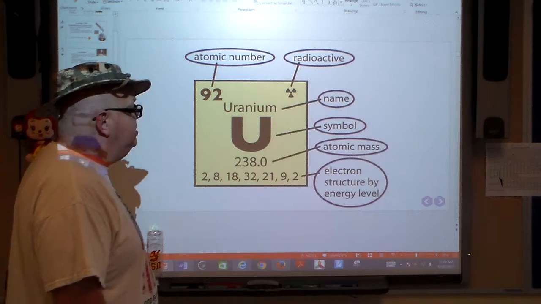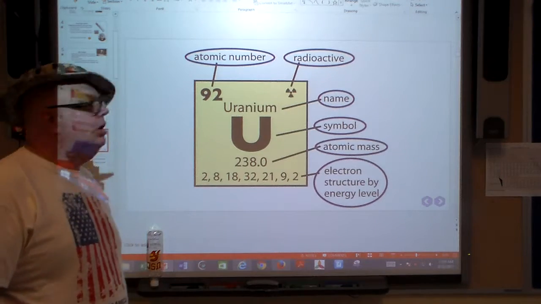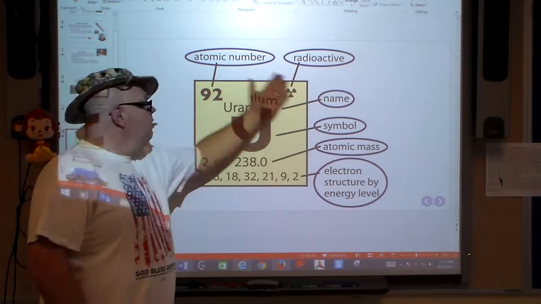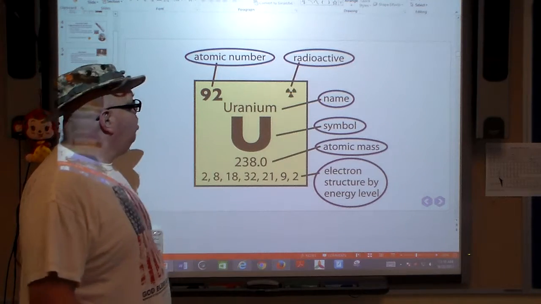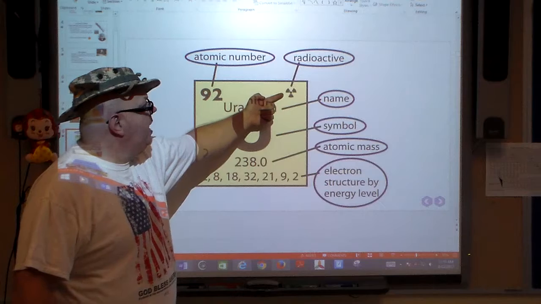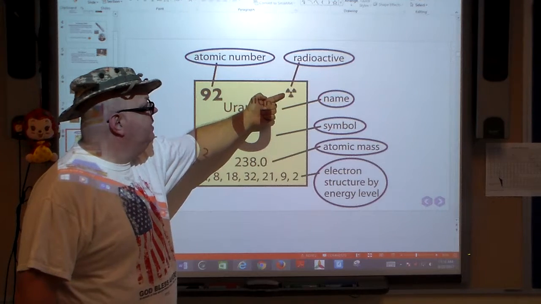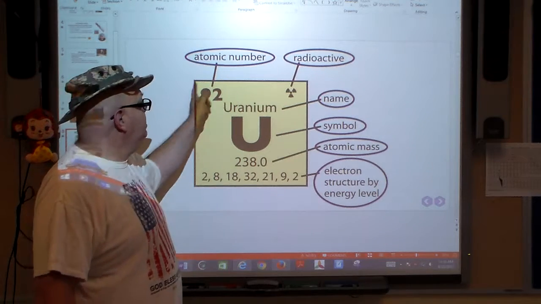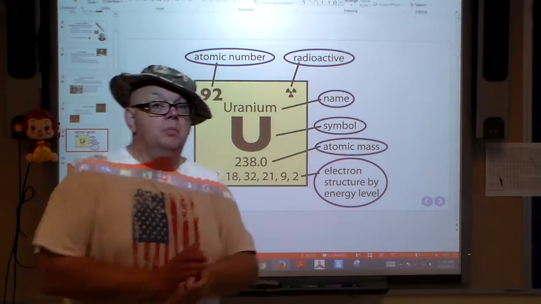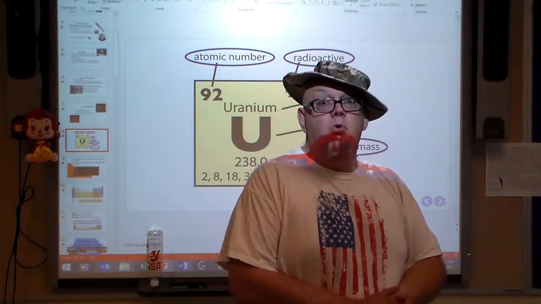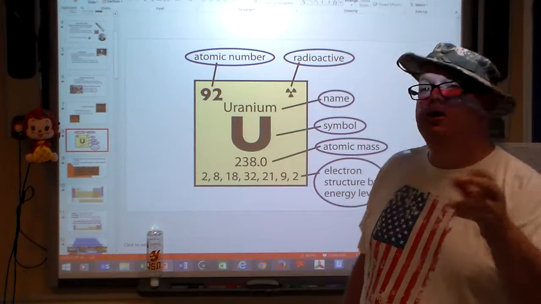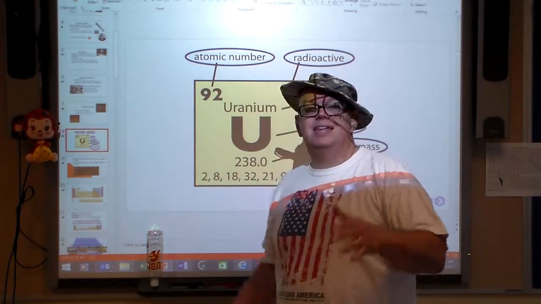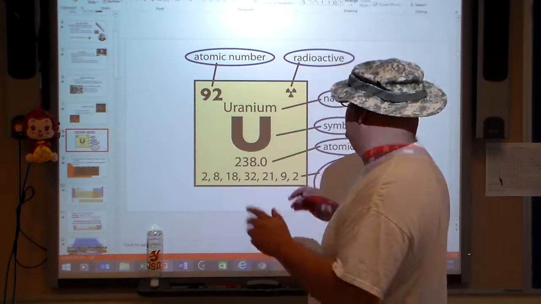So let's take a look at some pieces of information that we would find on a periodic chart. Here we have one element. We have the atomic number, which you might remember from chapter 4. We talked about the number of protons in the nucleus, because that's the identity of the atom. That's a key thing.